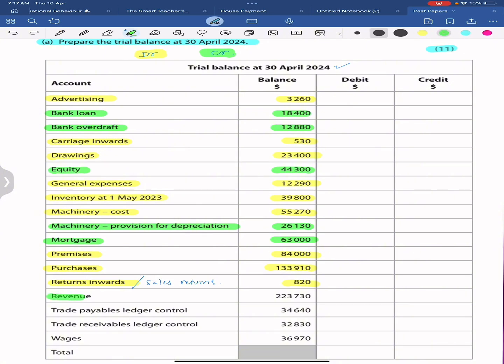Trade payables, ledger control account. Trade payables are liabilities, therefore credit. Trade receivables, ledger control account. Trade receivables are assets, debit. Wages are expenses, debit. Now, let's enter them under the respective column.